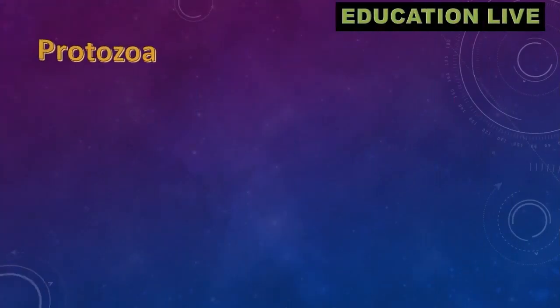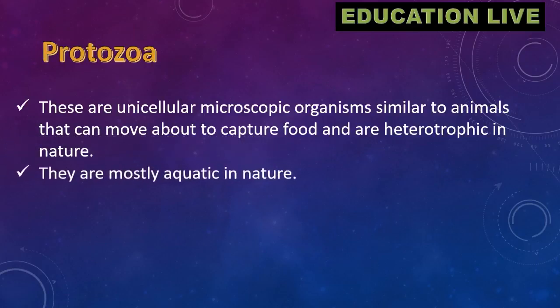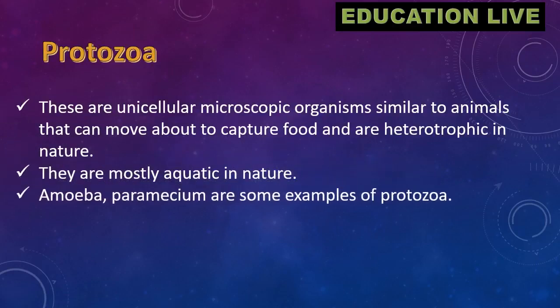Protozoa. These are unicellular microscopic organisms similar to animals that can move about to capture food and are heterotrophic in nature. They are mostly aquatic in nature. Amoeba and paramecium are some examples of protozoa.